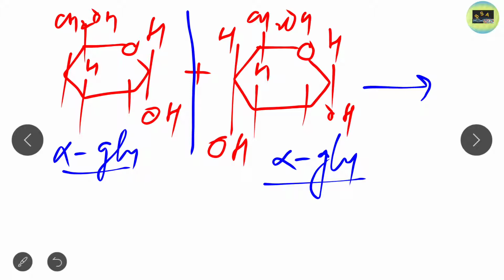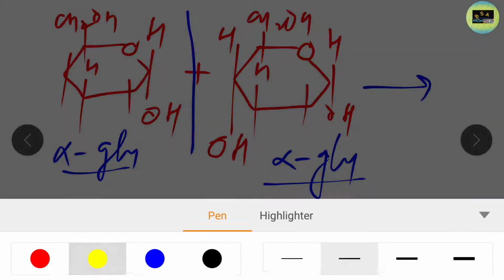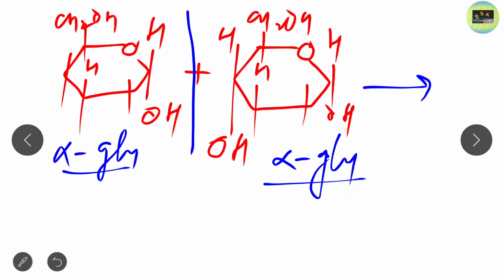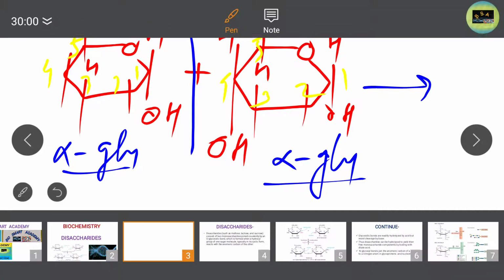As I already mentioned in my previous lecture on the basic structures, a water molecule is released. From where is the water molecule released? This is carbon 1, carbon 2, carbon 3, 4, 5, and this is carbon 6. Similarly, carbon 1, carbon 2, carbon 3, carbon 4, carbon 5, and carbon 6.